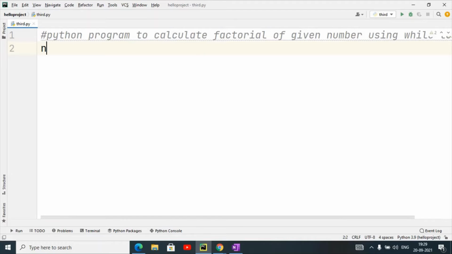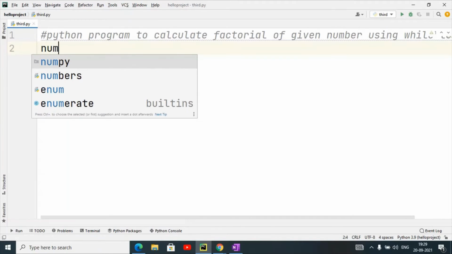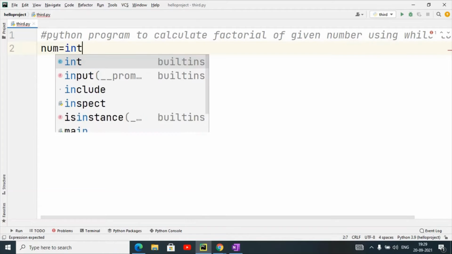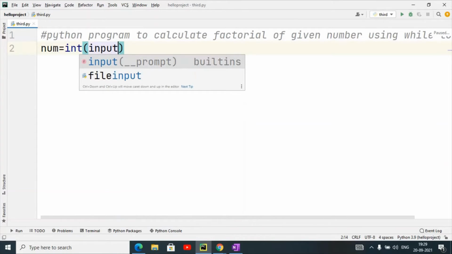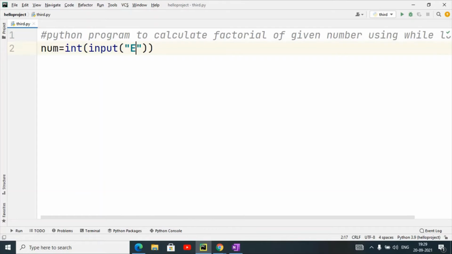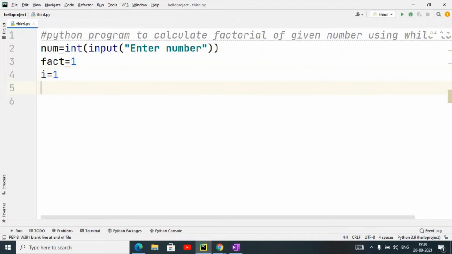So first of all I will enter the number: num equals int input, enter number. Once I enter the number, I have taken one variable, fact, in which we will store the final factorial value, and one variable i, that is 1.